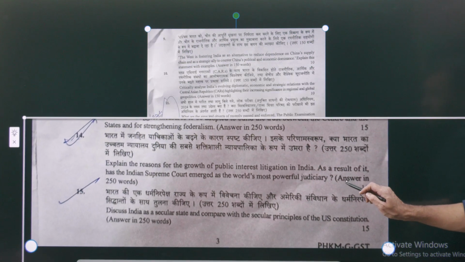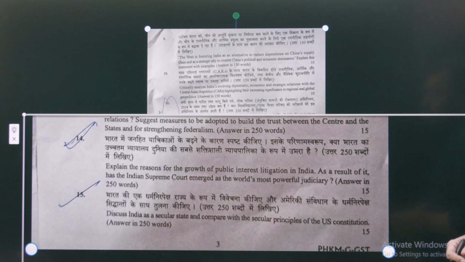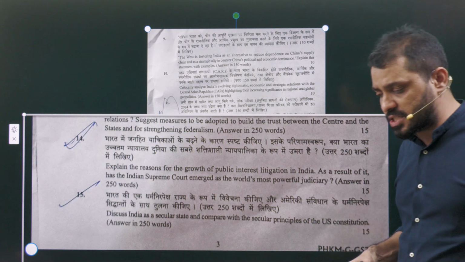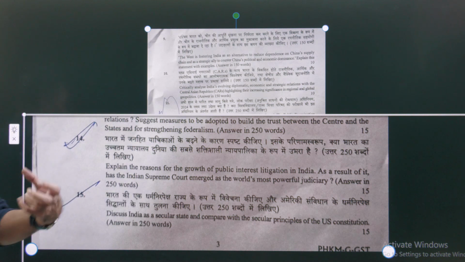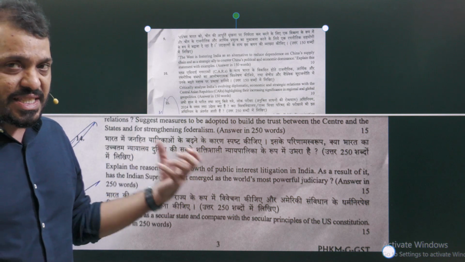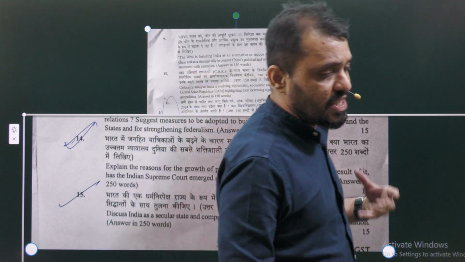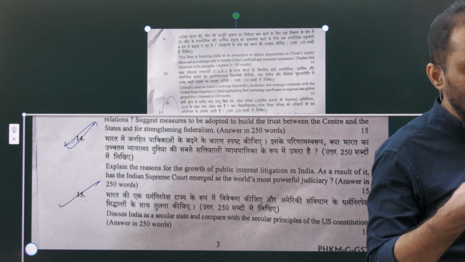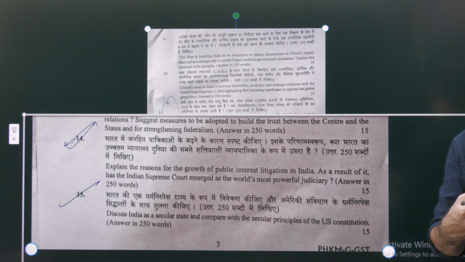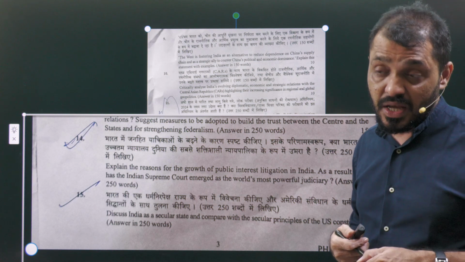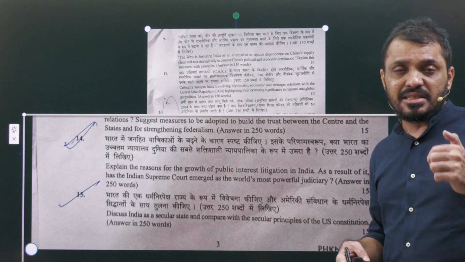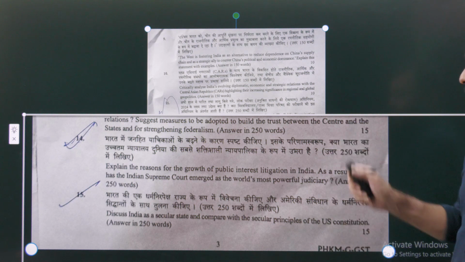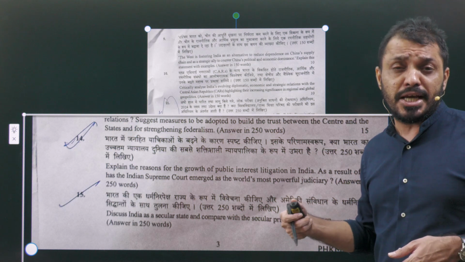Next, question number 14. Explain the reasons for the growth of public interest litigation. PIL, I told you that if you are directly involved with a particular litigation, then we call it locus standi. Otherwise, if you don't have a direct relation with a particular litigation and you go to the court, that is known as public interest litigation. Public interest litigation is all about going to the court and filing a case in the best interest of the people. Nowadays, public interest litigations are increasing.